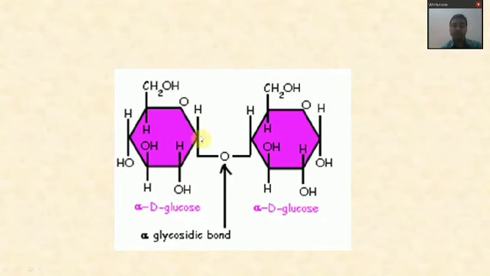So it is carbon 1, carbon 2, carbon 3, carbon 4, carbon 5 and carbon 6. Again here carbon 1, carbon 2, carbon 3, carbon 4. So the bond is between carbon 1 and carbon 4. So it is called alpha 1,4 glycosidic bond.